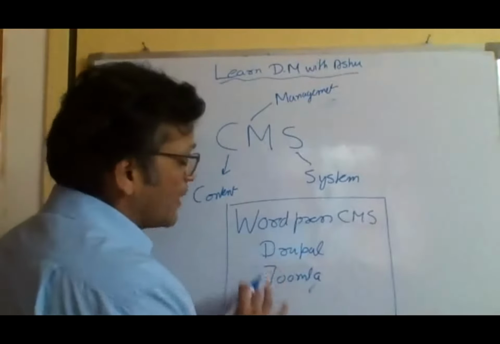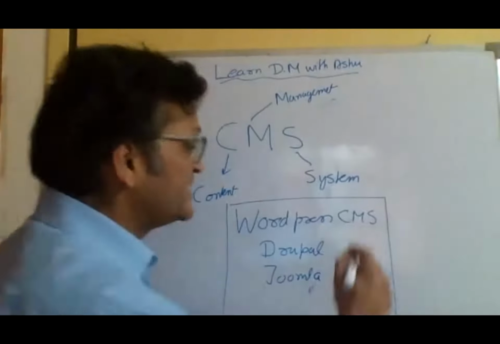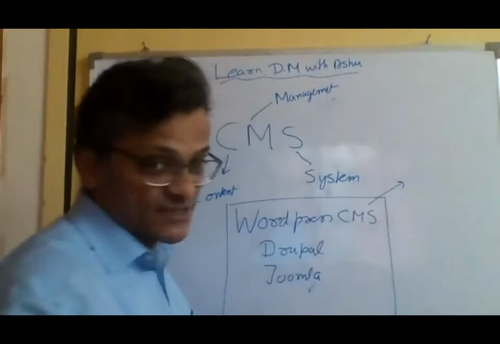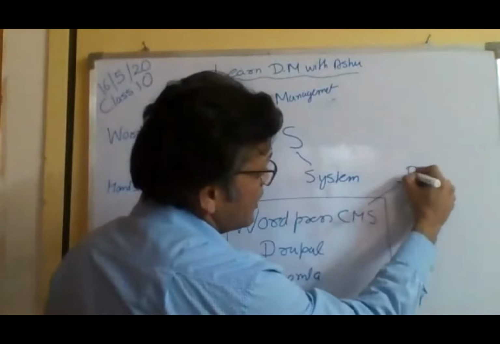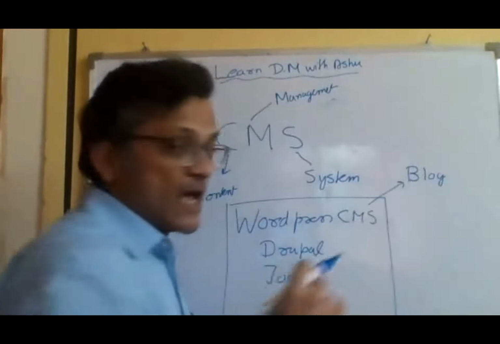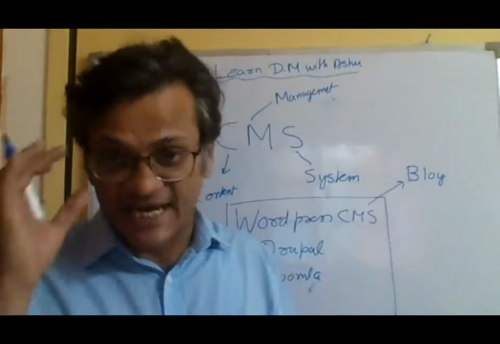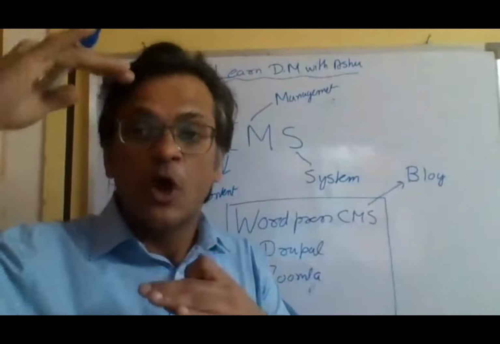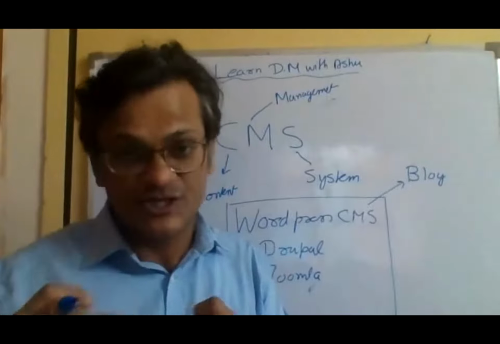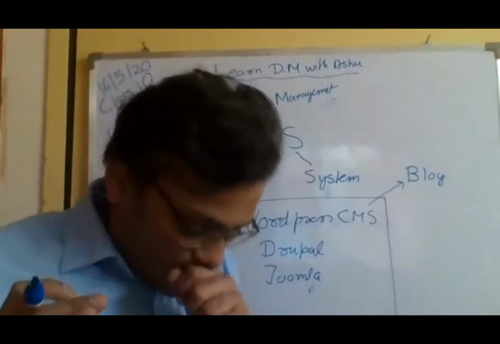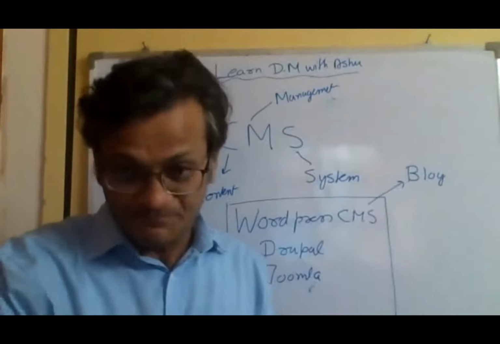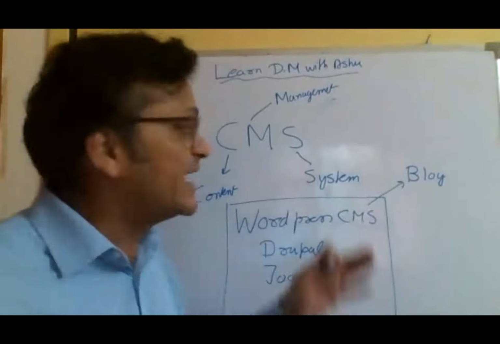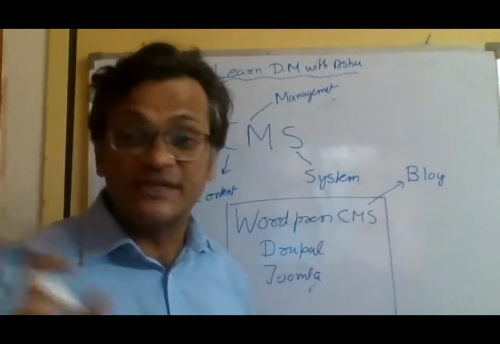I'm not going to talk about Drupal or Joomla, but within the WordPress content management system, you can create a blog very, very easily. A blog is a kind of website where you publish your posts and then those posts are published on the home page or some other page. WordPress is created for creating blogs. However, that's not the end.